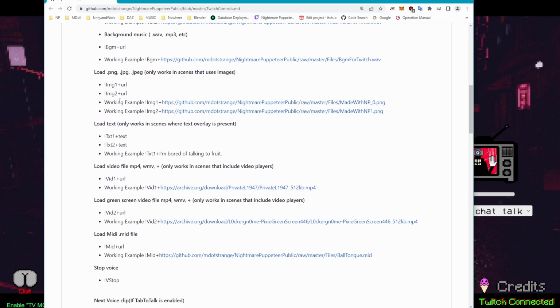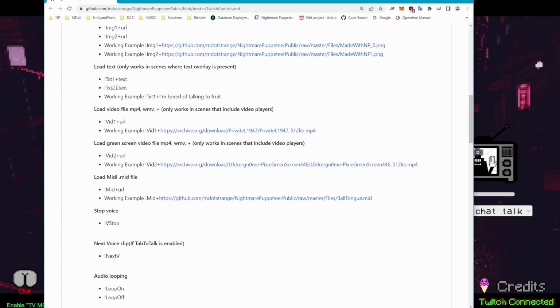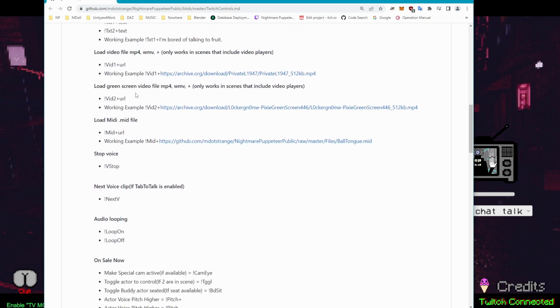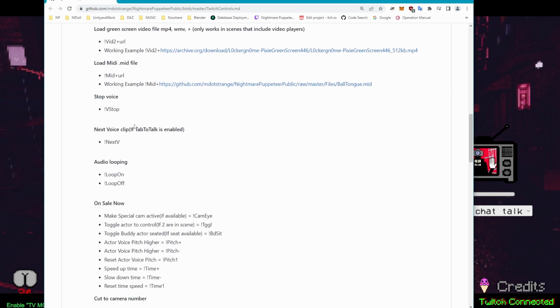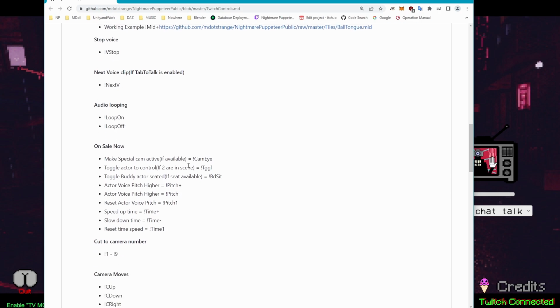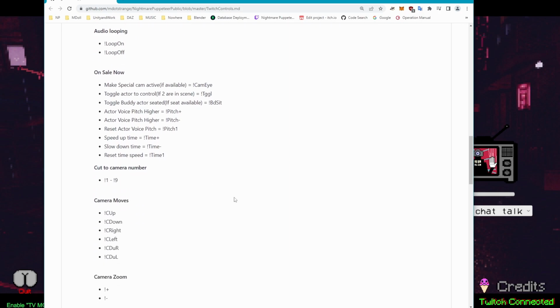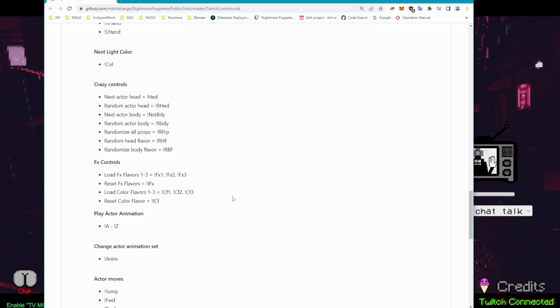You can load in the images that show up in the backgrounds of some scenes, the text that shows in the background, and video files into the scenes that have video files. You can load a green screen video in the green screen scenes, and we'll key out this video. You can load MIDI files through the chat. You can control the audio, the voices. You can do all this stuff that you see here.